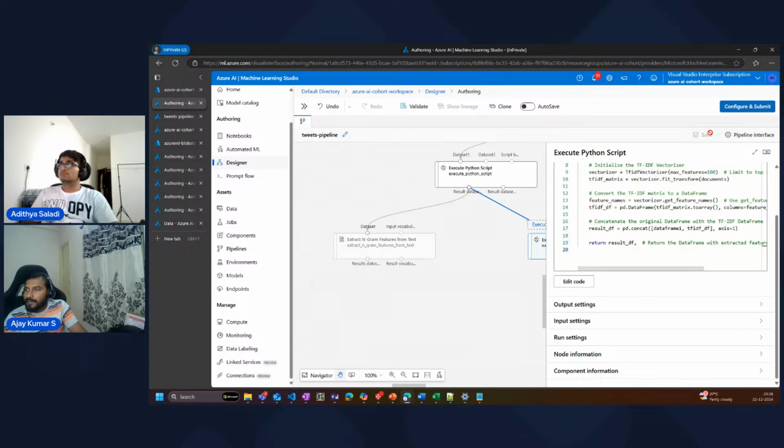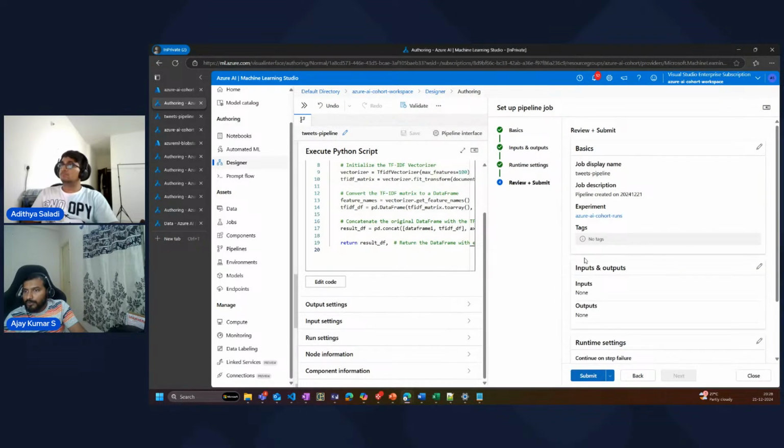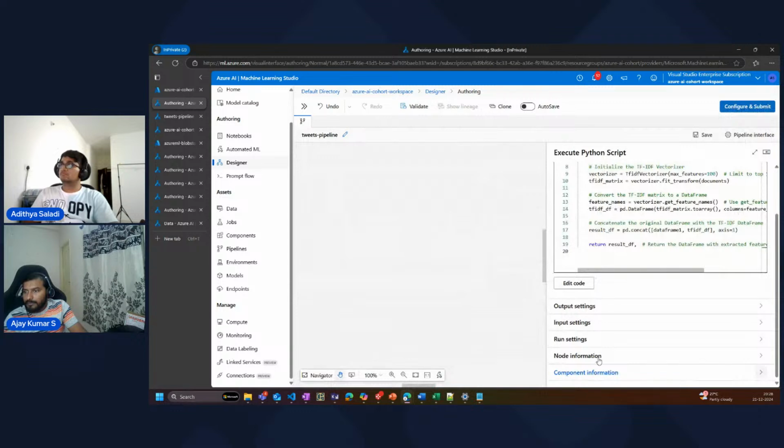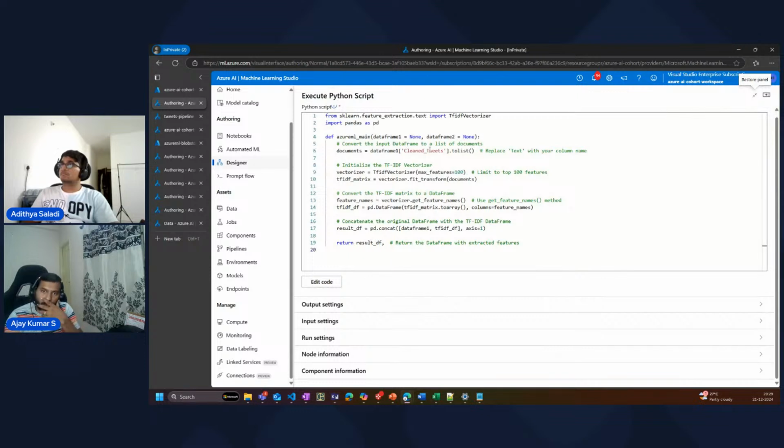So once I save it, I can again go to the configure and submit, and this will just submit a new pipeline or a job. So the job is running. You can see this option here. Once you trigger the job, you can see that the pipeline job got submitted, and it will show you the link as well. Now I'm going to maximize and let's look at the code, right?